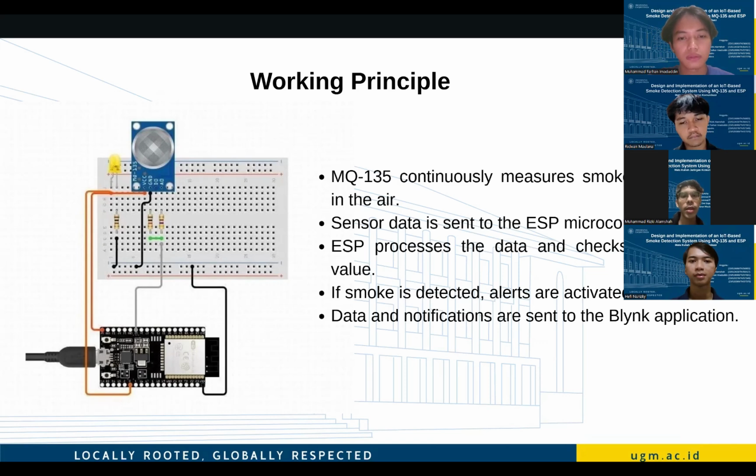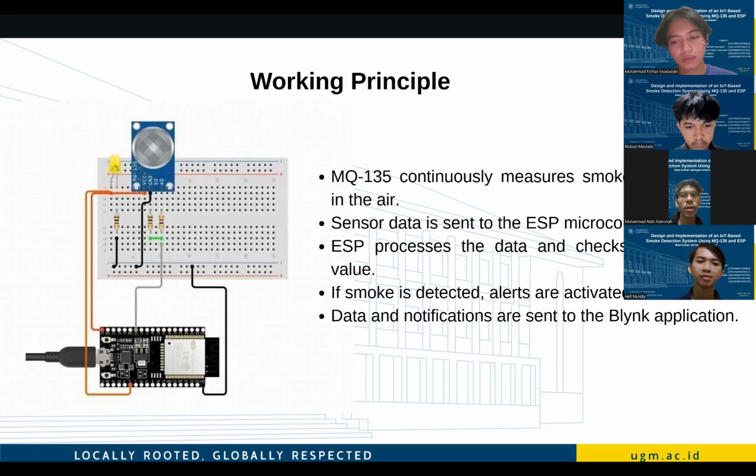Step 3: the ESP receives the analog signal and processes the data. It converts the analog voltage to a digital value and compares it against our predefined threshold value. This threshold represents the boundary between safe and potentially dangerous conditions.